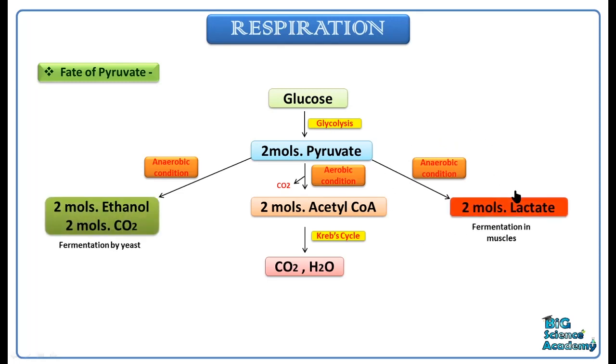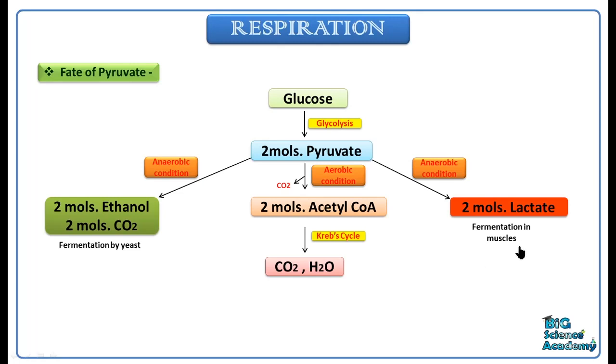So here, if in the first condition pyruvate enters, then 2 molecules of ethanol and 2 molecules of CO2 are produced by the fermentation process by yeast, and in the other anaerobic condition 2 molecules of lactate are produced by the fermentation process in the muscles of mammals.